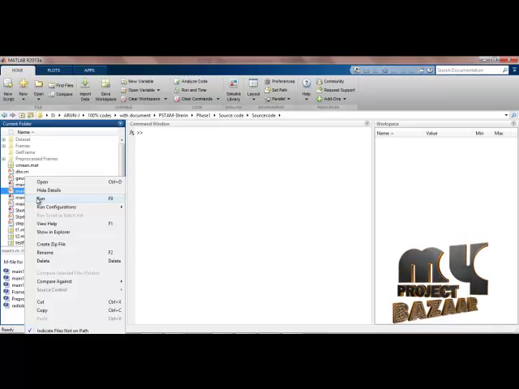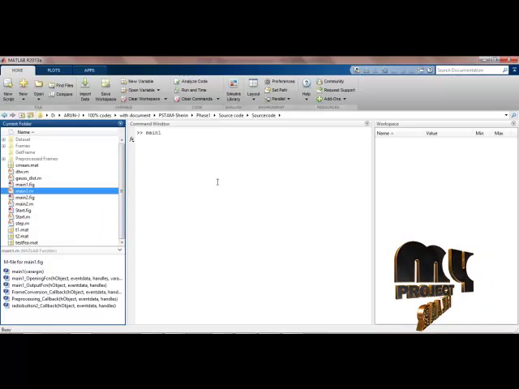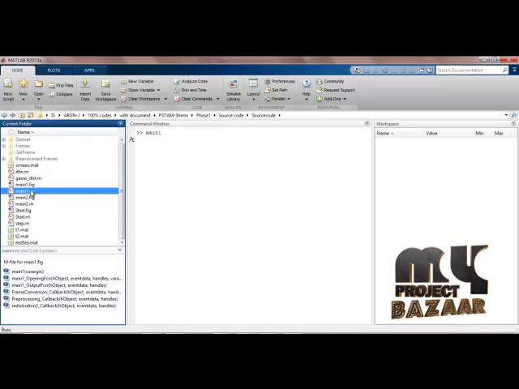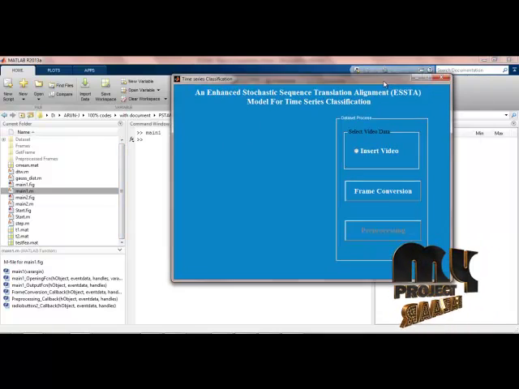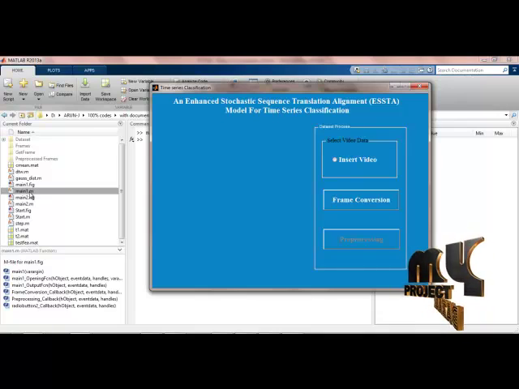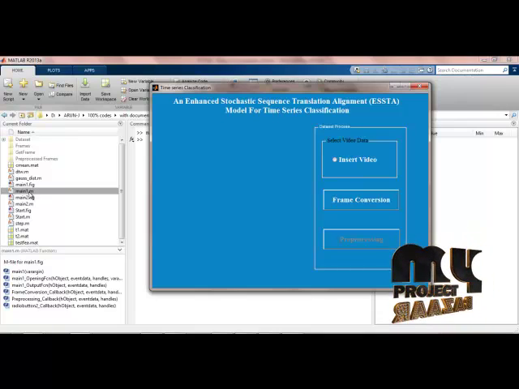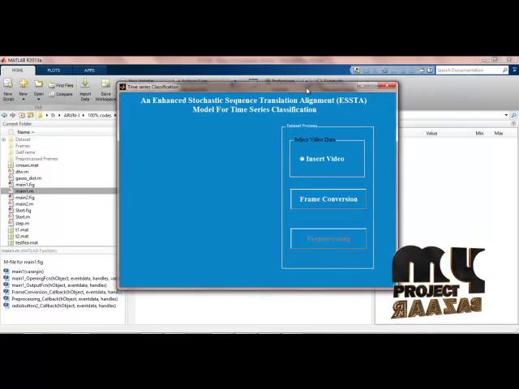While you are selecting the M file and pressing F9, or pressing run, main1.fig will be called. That means to open main1.fig you have to run main1.m. This is the main panel we have selected.